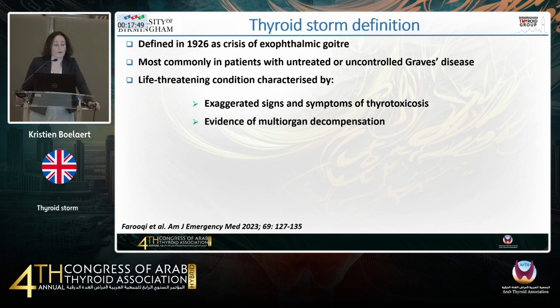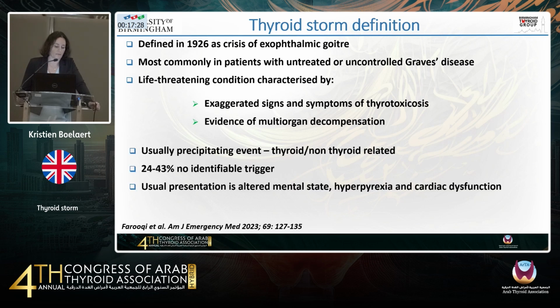So thyroid storm was defined in 1926 as a crisis of exophthalmic goiter. It's more commonly in patients with untreated or uncontrolled Graves' disease, and again is a life-threatening condition which is characterized by exaggerated signs and symptoms of thyrotoxicosis, but important here, you also need evidence of multi-organ decompensation.